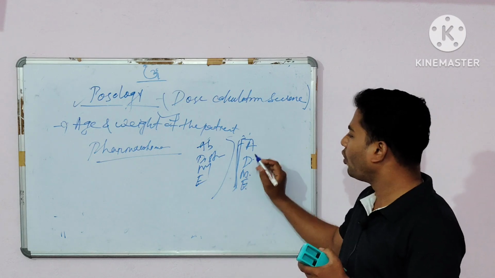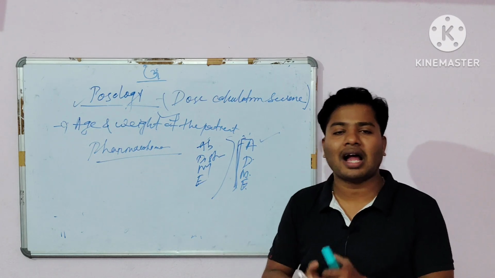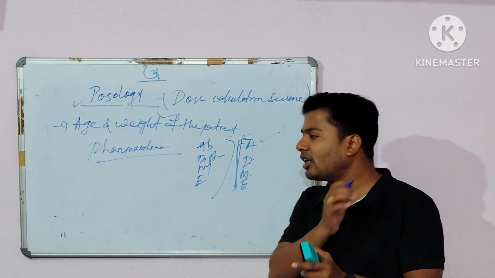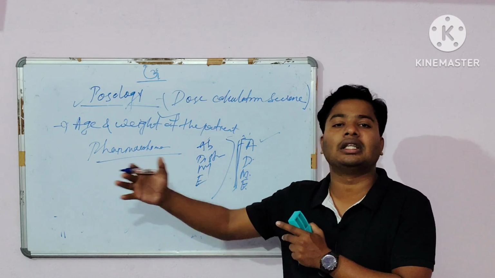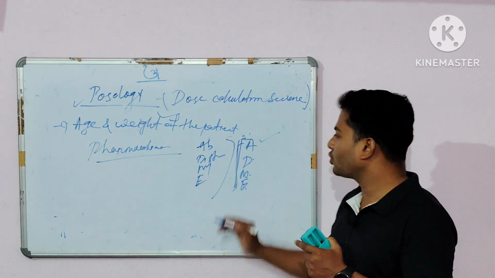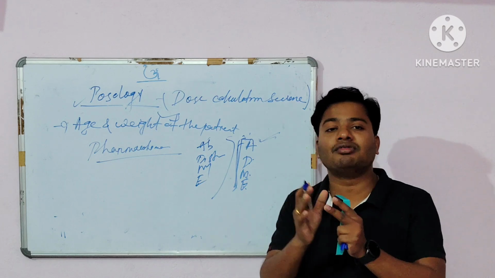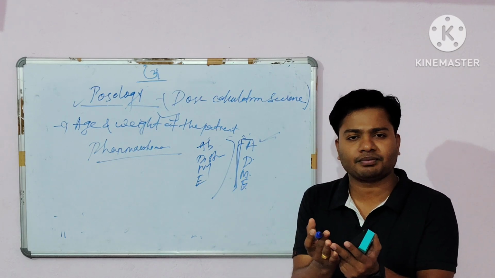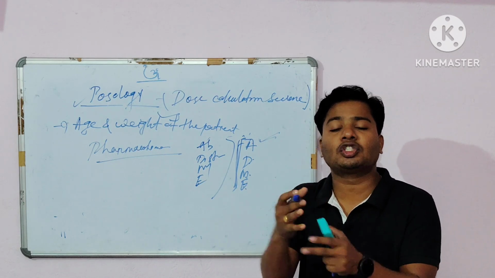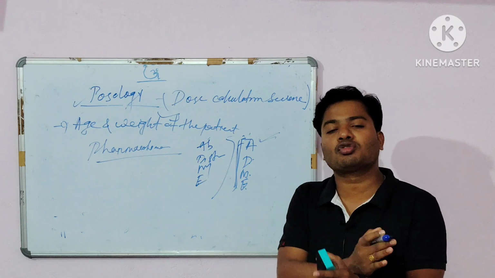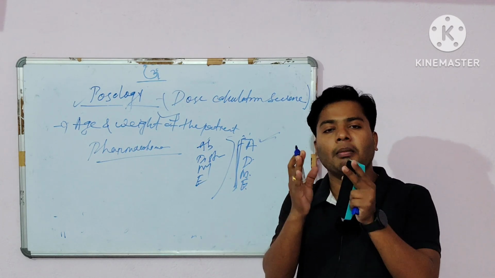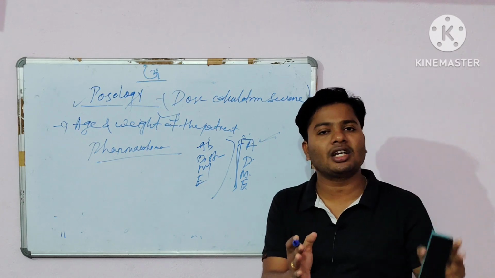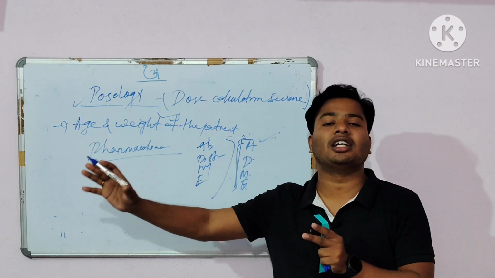Now first of all you should know what you mean by absorption, so that you can easily understand how pharmacokinetics changes the dose with the age. Absorption of drugs means the movement of the drug from the site of application to the site of action.